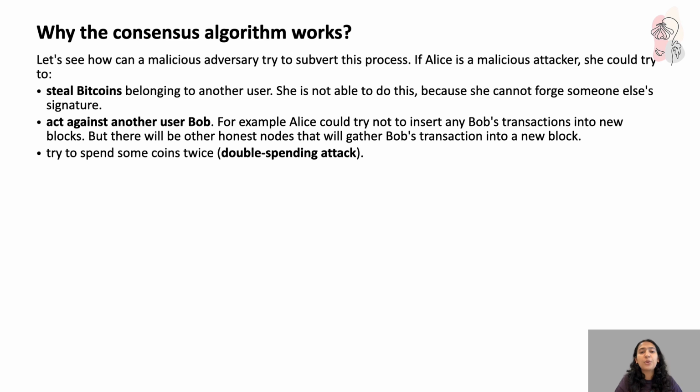Then the second way by which she can harm the blockchain is to act against another user, Bob. Now think of it, I am a fraudulent user, but I know Bob is an honest user.